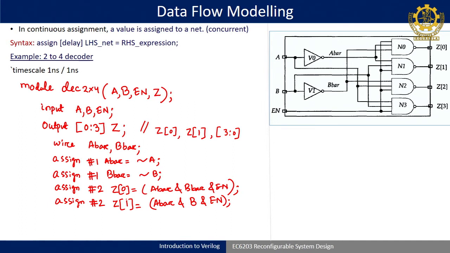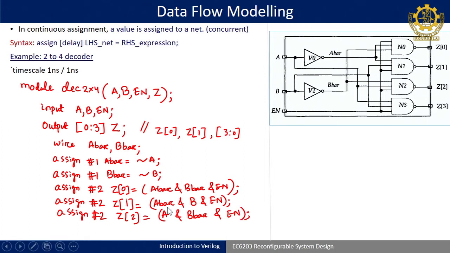Similarly, for the last 2 lines I can write assign #2 Z2. Z2 is 10, and 10 means it is A and B bar and enable, semicolon end.